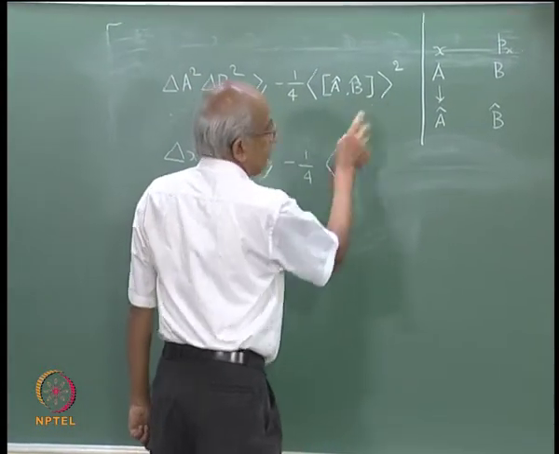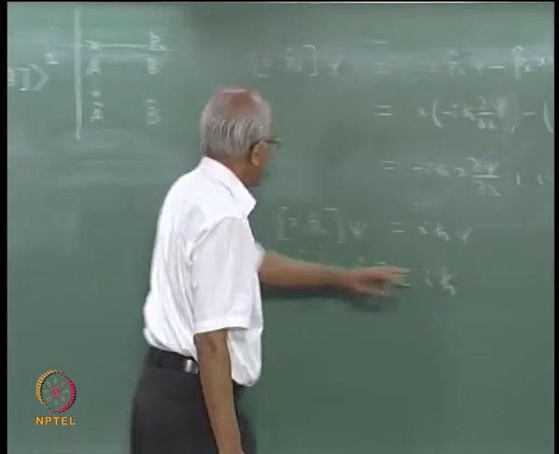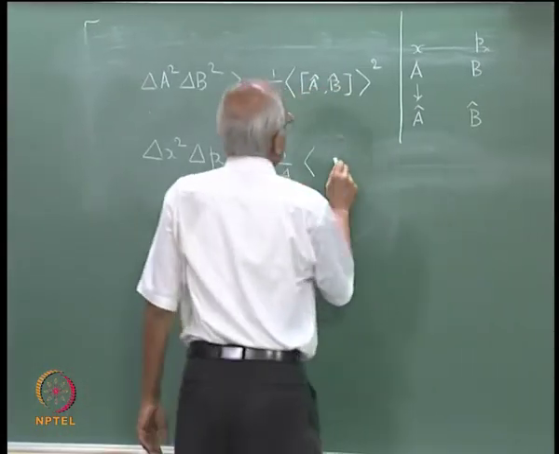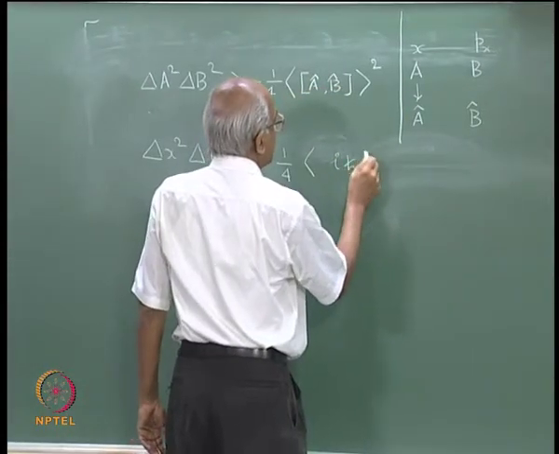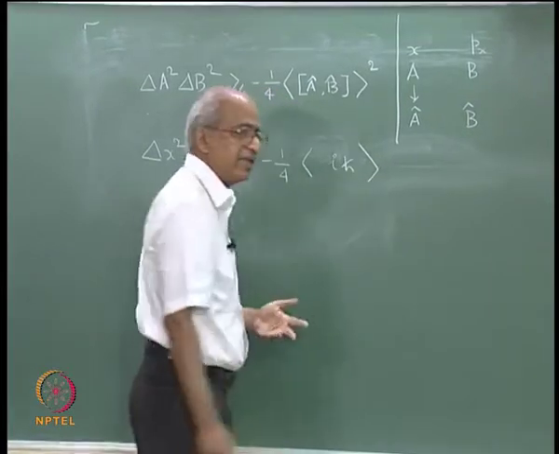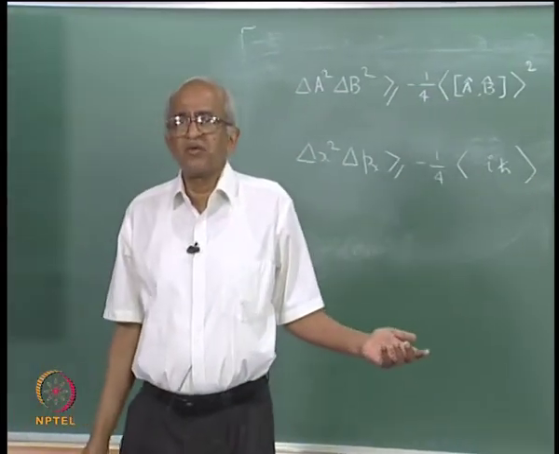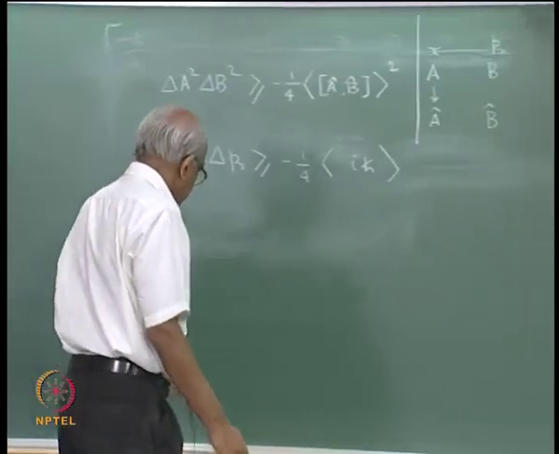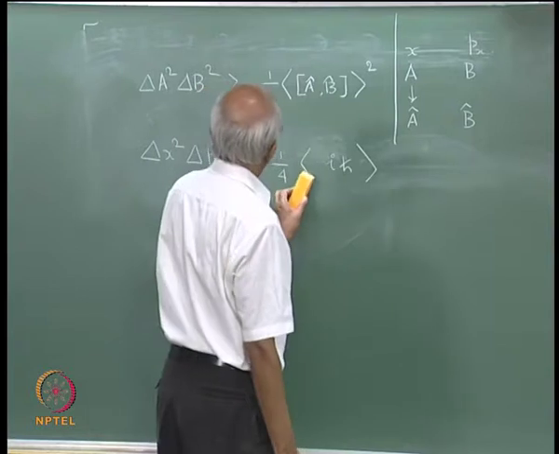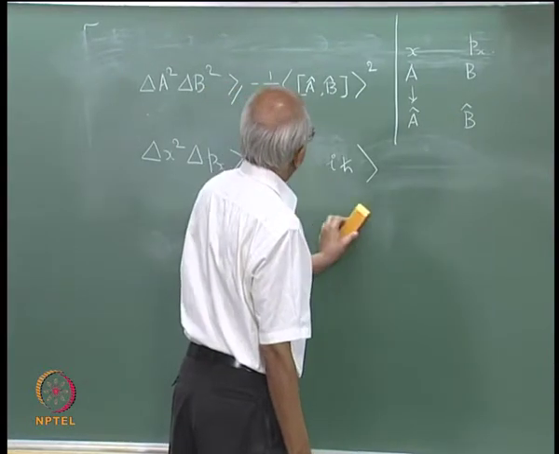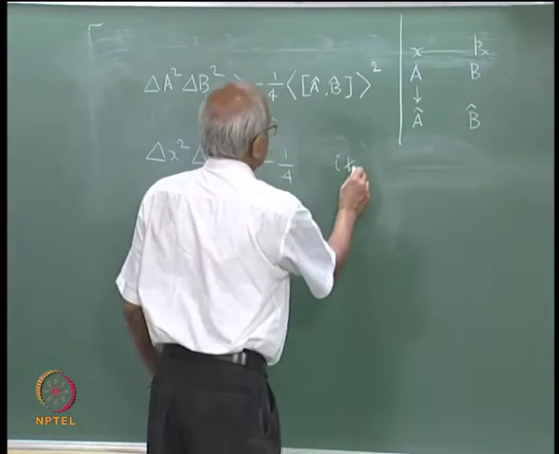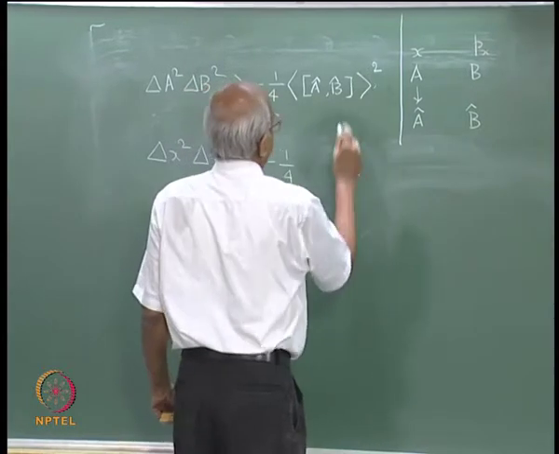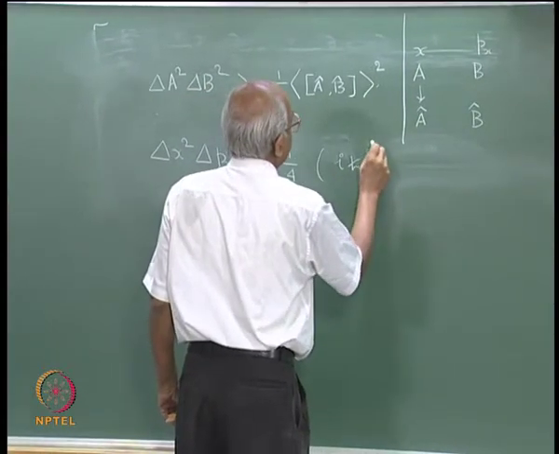times the expectation value of the commutator, but the commutator is just i ħ. So, you will have i ħ expectation value, but then it is just the expectation value of a constant, and the expectation value of a constant is just that constant itself. So, it is not necessary for me to put this expectation value there. The answer is just the constant, and then you have to take the square. So, you will have the whole thing squared.